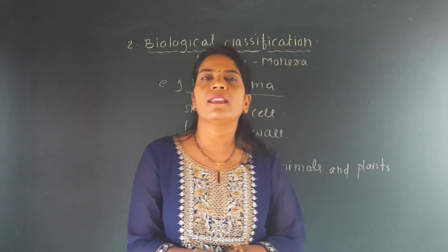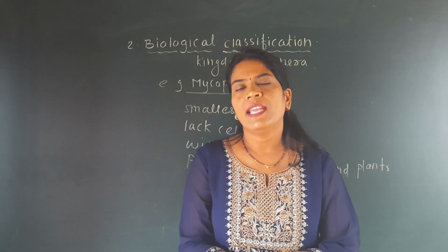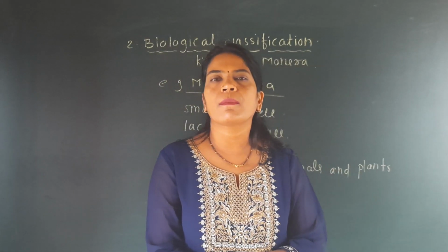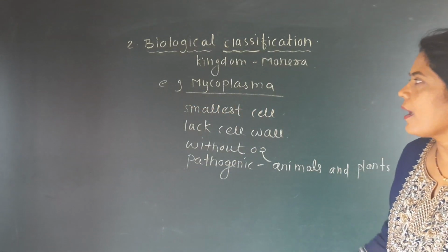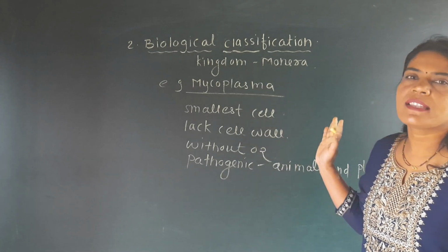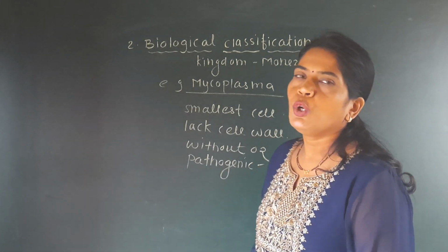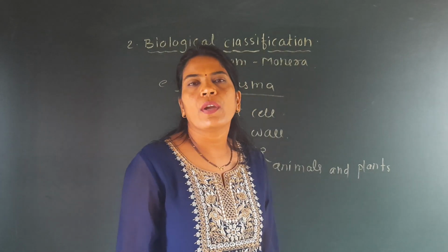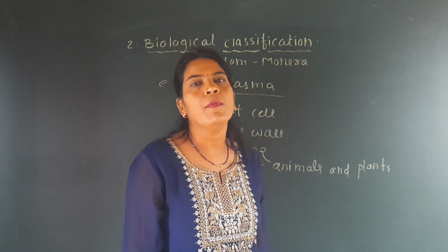A number of diseases in humans, other animals and plants are also due to these heterotrophs. And last, we have seen that Mycoplasma is one example of this kingdom, which is the smallest cell, which lacks a cell wall, which can survive without oxygen and which is exclusively pathogenic to animals and plants. So students, here we have completed our very important kingdom, the kingdom Monera.